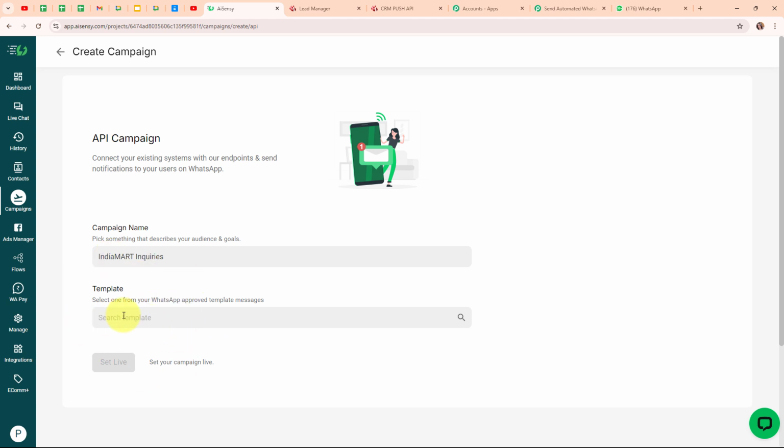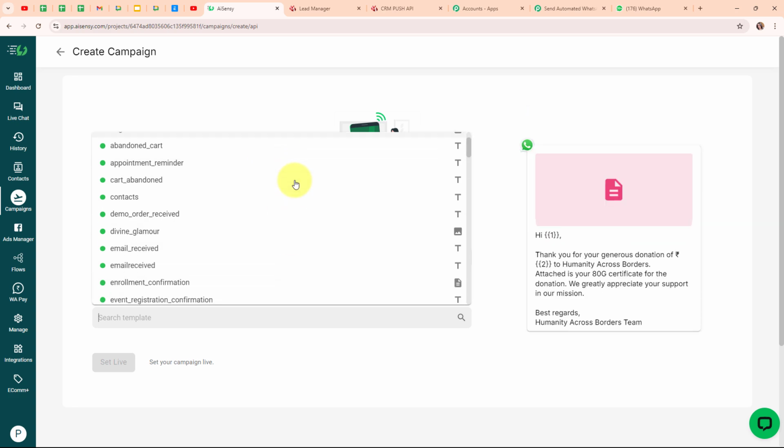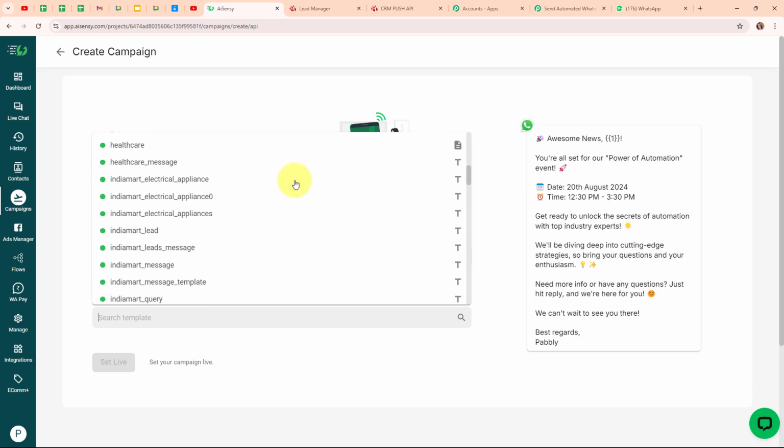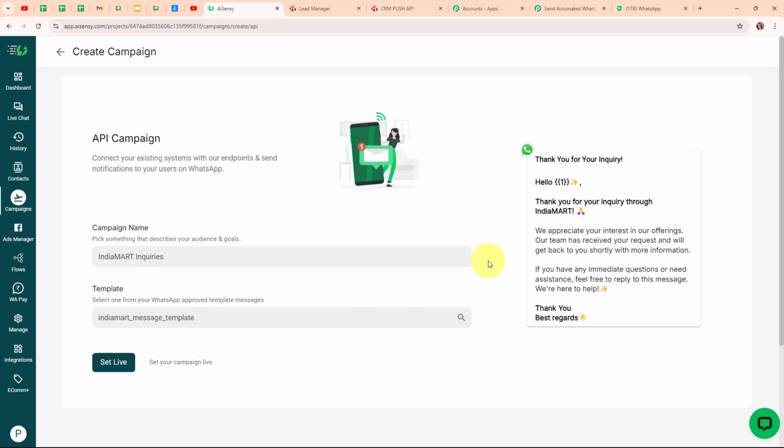And here in this template name, I'm going to search for my template. And so here you can see all the templates which I've created for my use till now. So here I'm going to select a template which is named as IndiaMART message template over here. And here you can see the template which I'm going to use, which says thank you for your inquiry. Hello. Thank you for your inquiry through IndiaMART. We appreciate your interest in our offerings. Our team has received your request and will get back to you shortly with more information. If you have any immediate questions or need assistance, feel free to reply to this message. We are here to help. Thank you. Best regards.